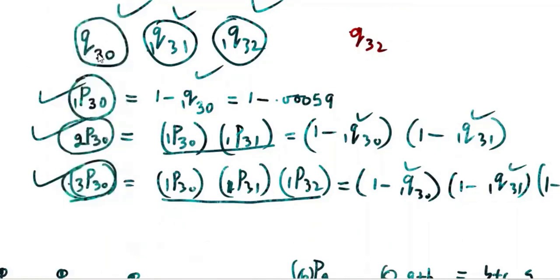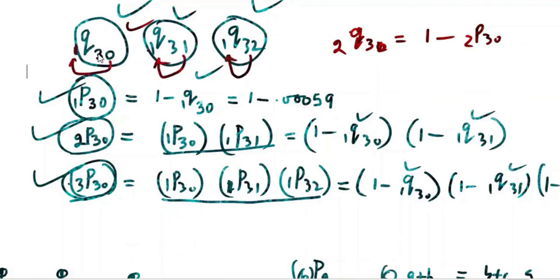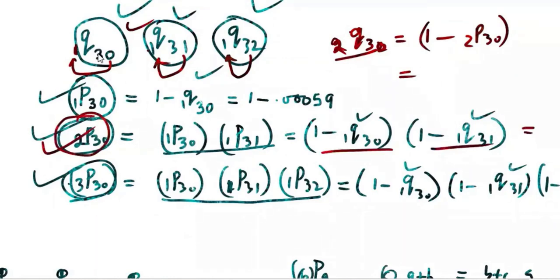Similarly, you can write here also Q you can divide. If you are finding Q, then you have to write 1 minus P32 2. I'm talking about 32 2, okay, 32 1 is over. 32 2, not 32, this is different. This is dying within 1 year, 32 to 33. This is 31 to 32. This is 30 to 31. I'm talking about 2 years now on the left hand side, so you have to write this. P plus Q is always 1. Then for this P30, you have to use the transitive formula. After finding this one, whatever you get here, suppose A, the answer will be 1 minus A.